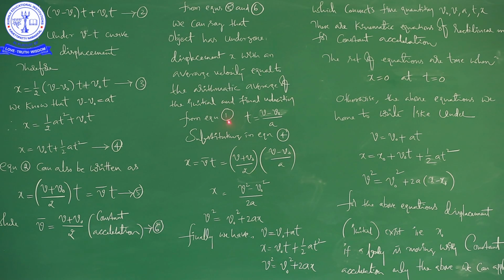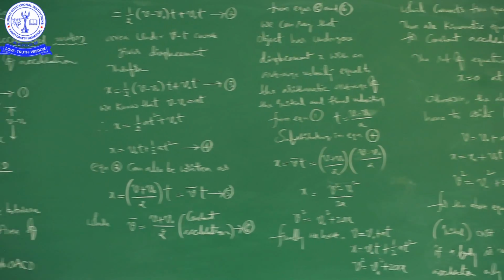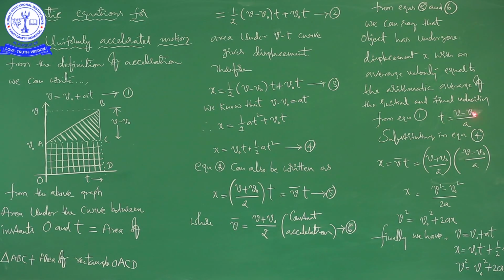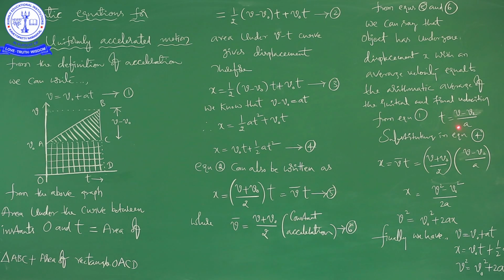Again you see here from equation 1, t is equal to (V minus V naught) by A. Here V is equal to V naught plus AT, so t is equal to (V minus V naught) by A, the same thing we are writing mathematically. Next, substitute this in equation 4. This is equation 4. From equation 1 you can write this, so we are going to substitute it here, after equation 5.